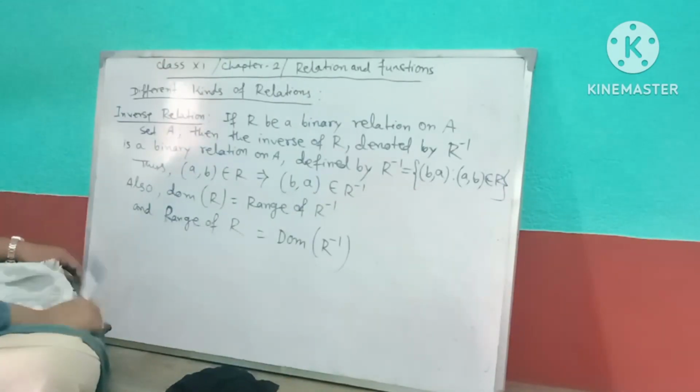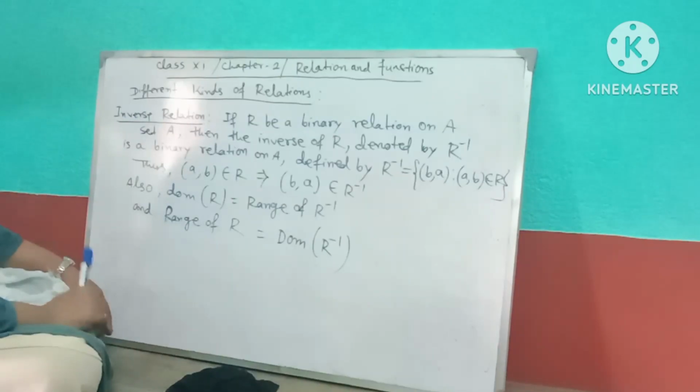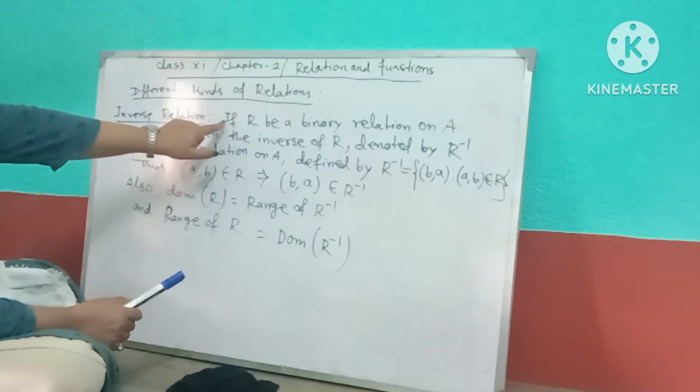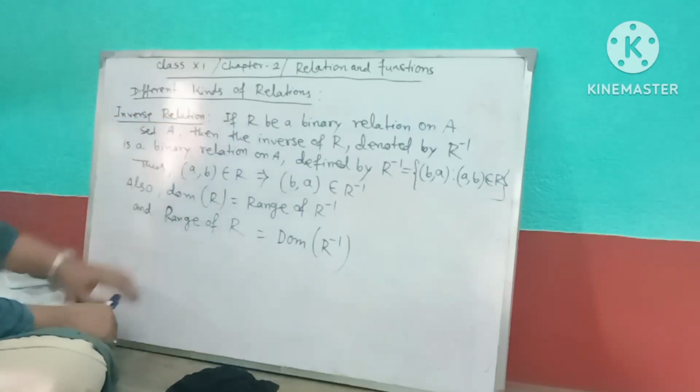And now another relation is the inverse relation. Here inverse relation means if R be a binary relation.